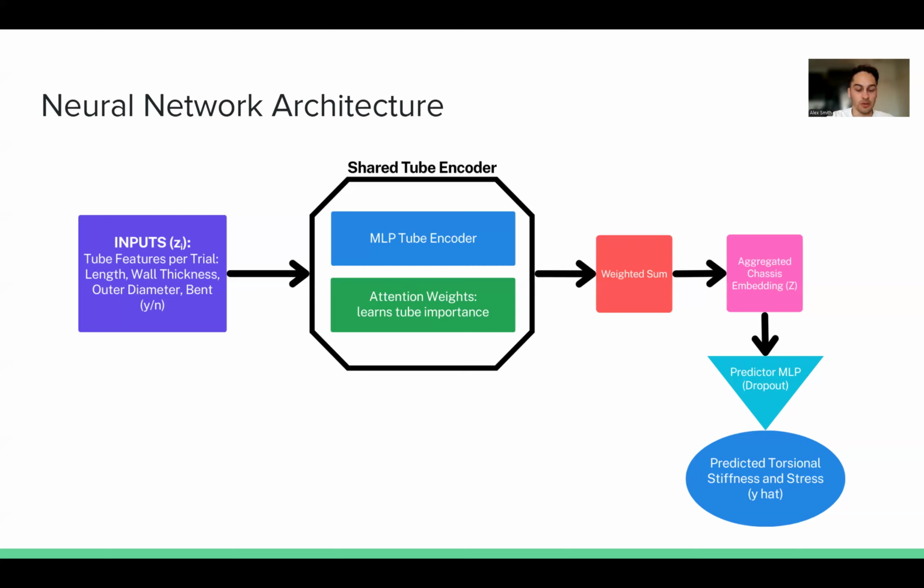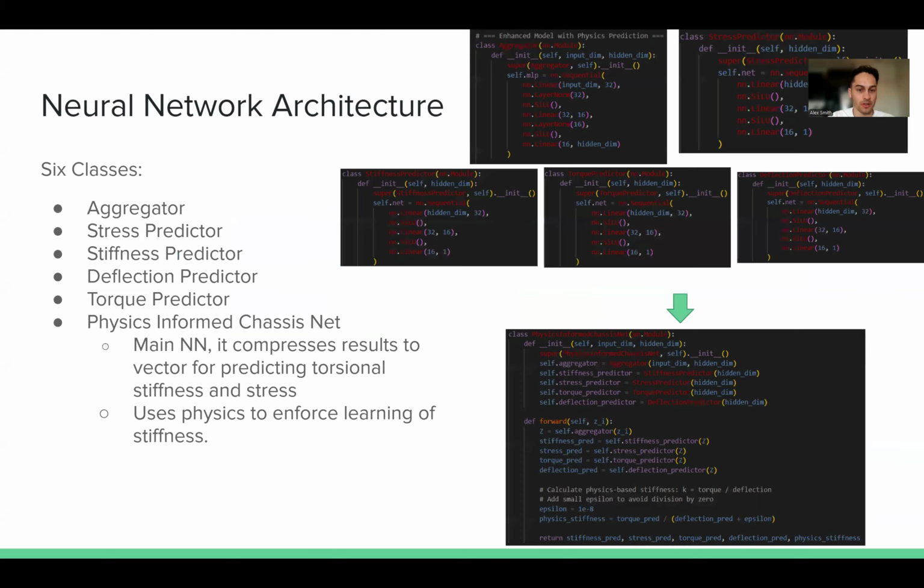We pass this into our second neural network, which is physics enforced, to be able to predict torsional stiffness and stress. We added dropout in this neural network so that it can learn and generalize better. And so a little bit more here in the nitty gritty. There are six classes we have.